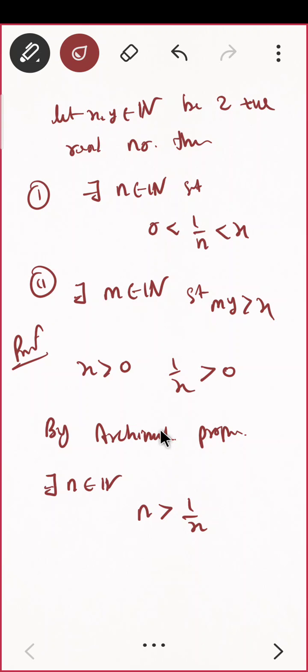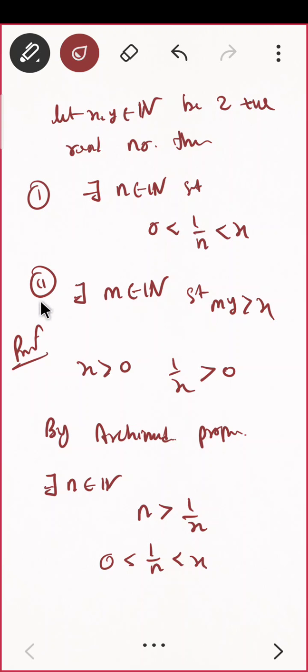As per the definition, if you are having any real number, I will always have a natural number which is bigger than that, correct? So 1 by n is less than x, and this is always so. Do you see the proof? The first one we have proved.